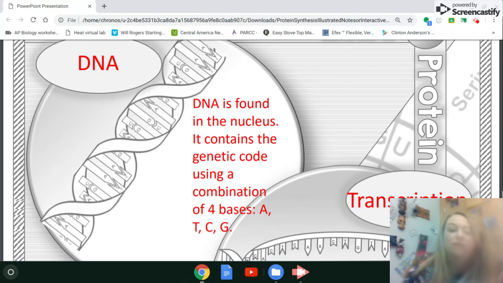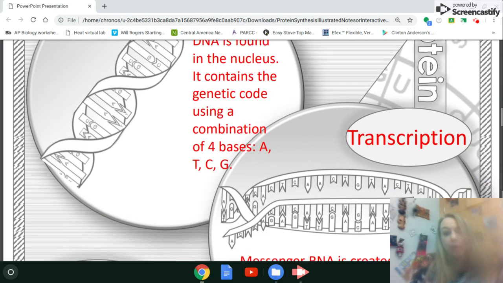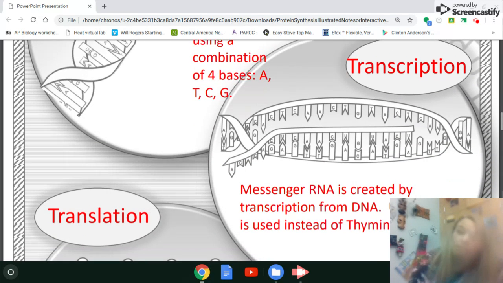So DNA is found in the nucleus. And if you think back to your science education from your earlier years as a science student, you probably remember that the nucleus is the center part of the cell. So that's where our DNA is stored and where it's found. And then within that DNA, it contains like a genetic code. So that genetic code is just the combination or the order of those A's, C's, T's, and G's, those four nitrogenous bases that we've been talking about when we talk about the structure of DNA.